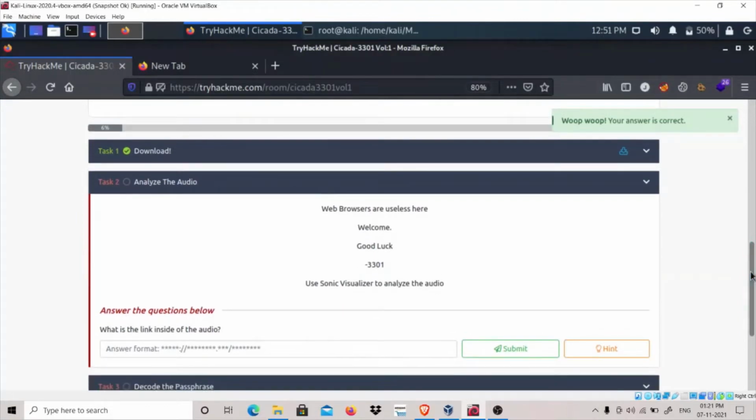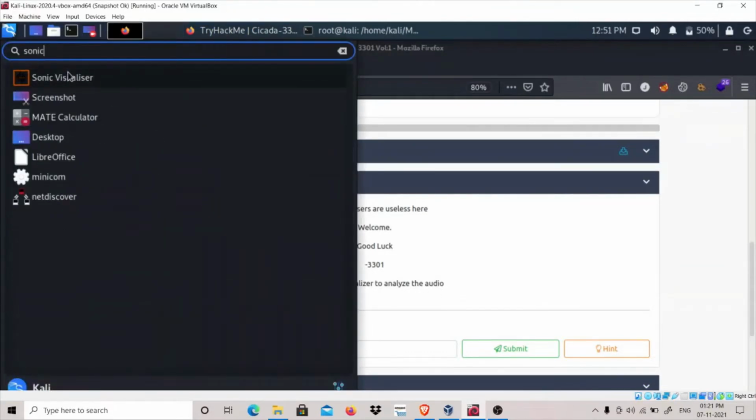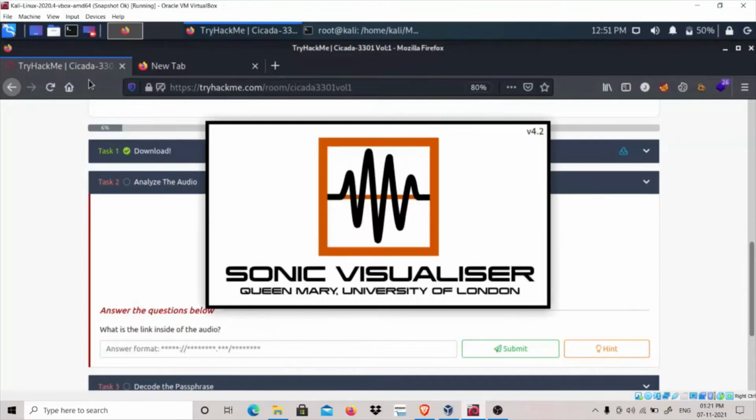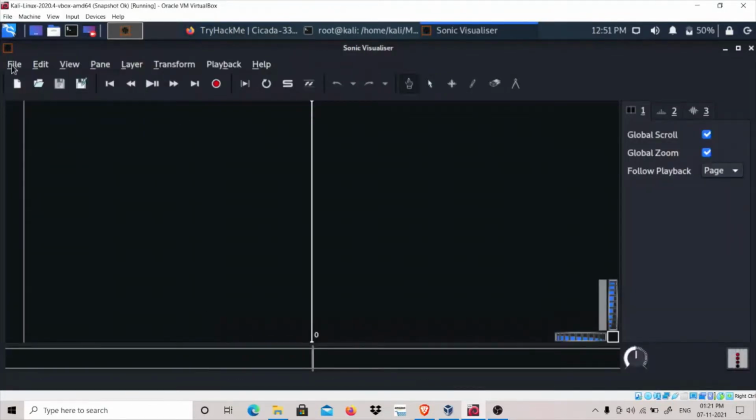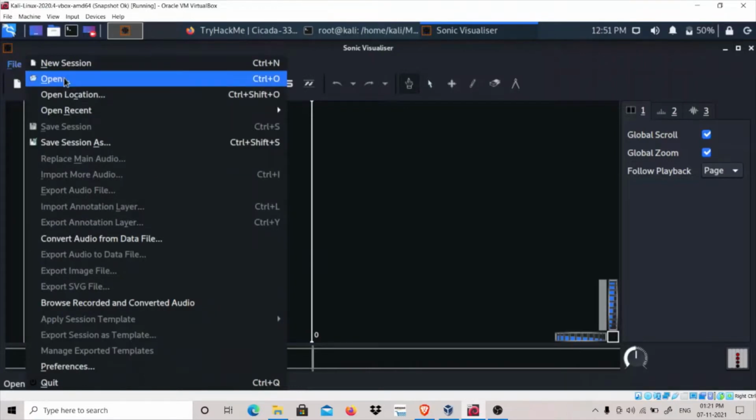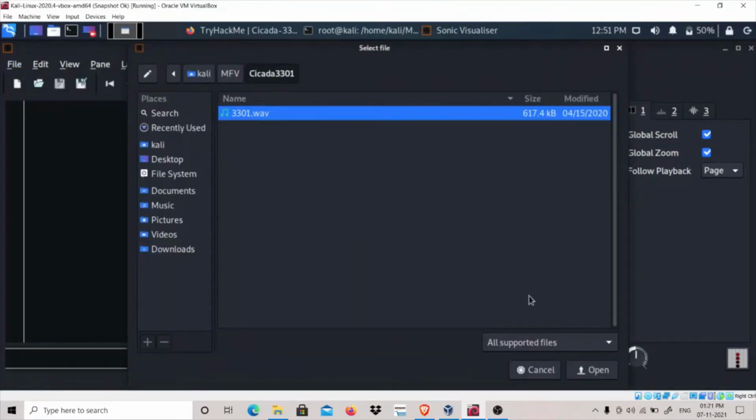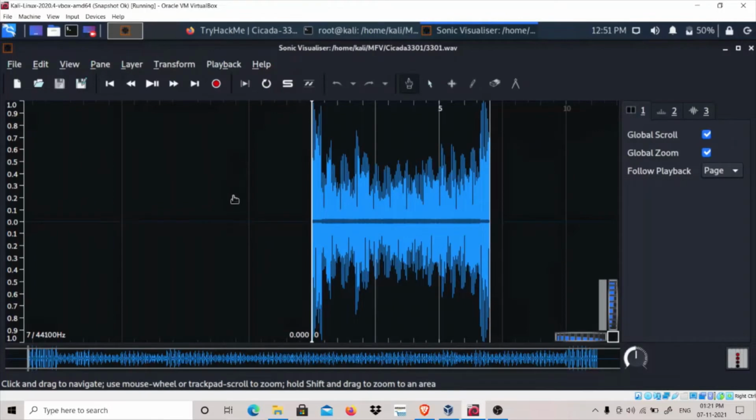Web browsers are useless here. Welcome. Good luck. Use Sonic Visualizer to analyze the audio. So let's use Sonic Visualizer. It is not pre-installed in Kali, so you have to install it. Simply search Sonic Visualizer and you will get the link to download it. So let's open and play this file.